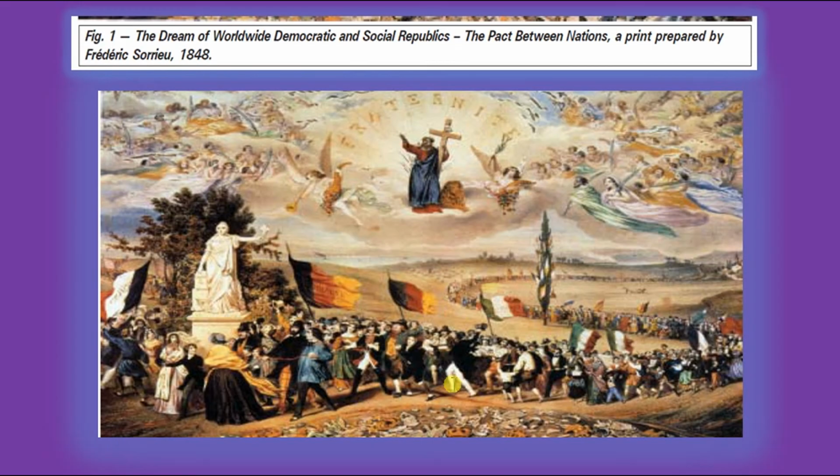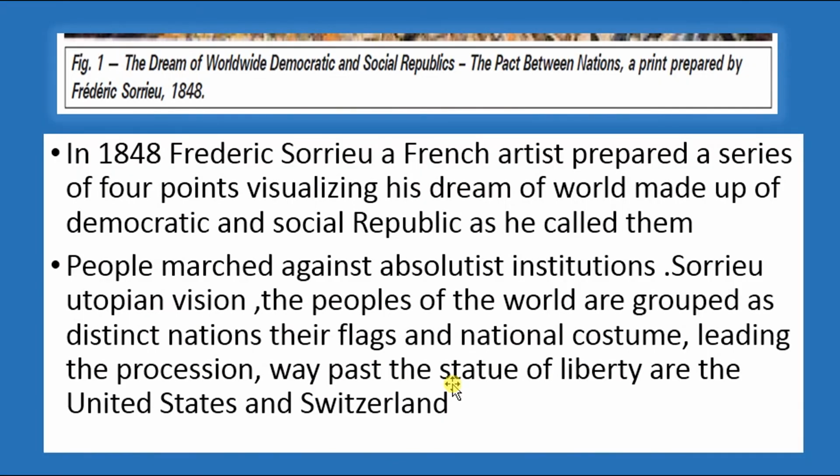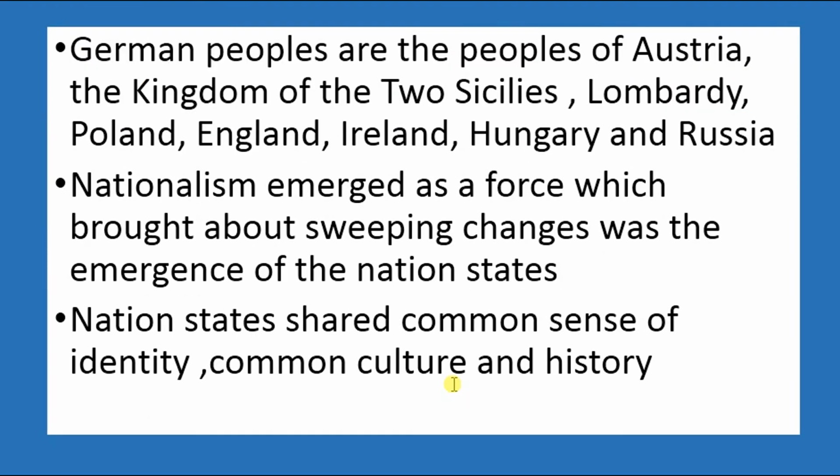So this is the painting which is considered as one of the greatest dreams of those days. So why was it difficult? Why was it difficult to unite the nations? Try to understand, because each and every European country had a different language, literature and culture. When every country has a different language and culture, it is very difficult to unite them.